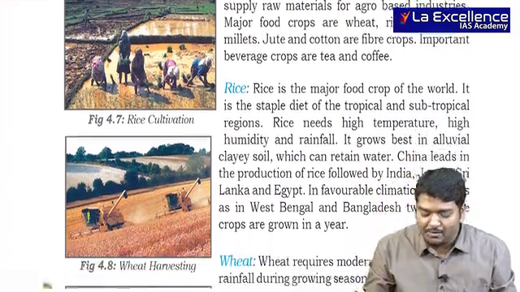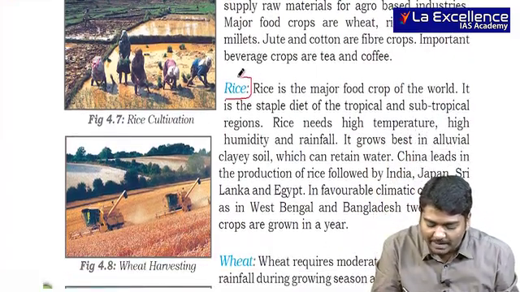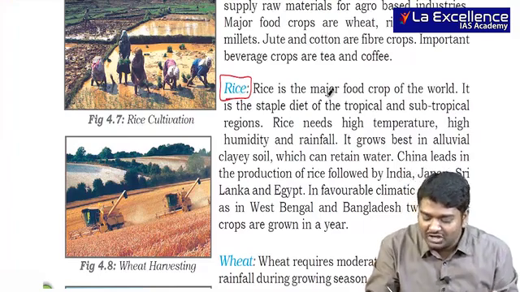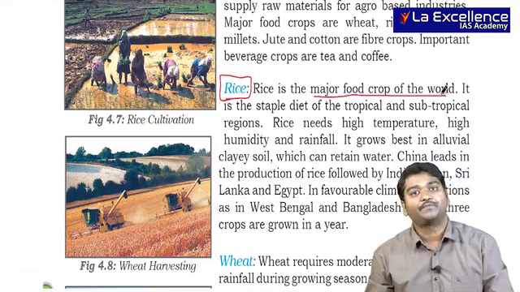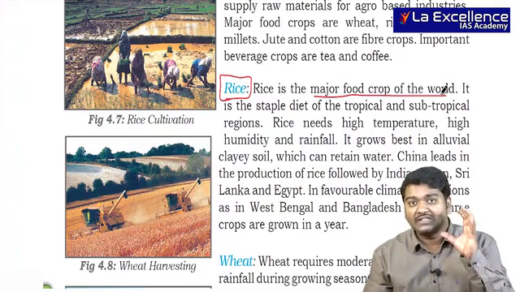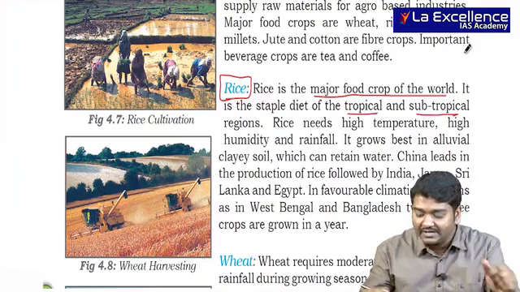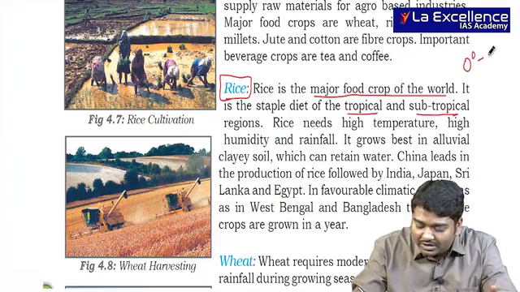The very first important thing that we need to focus on is rice. Rice is a major food crop of the world. And remember, rice is usually grown in tropical and subtropical regions, from 0 degrees to 35 degrees north or 35 degrees south.